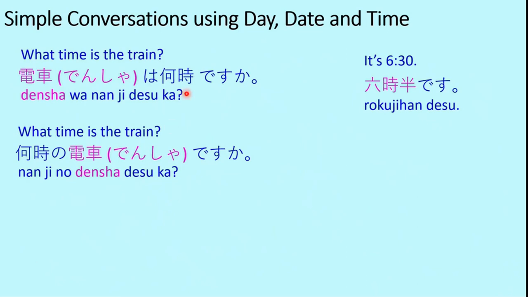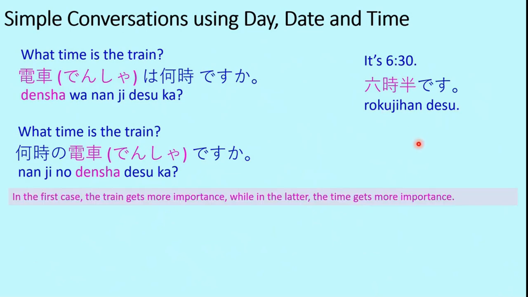For either of these two questions, the answer is it's 6:30. That is Rokuji han desu. So han is for the half hour. So it's at 6:30, which is Rokuji han desu. So what's the difference between these two ways of asking the same question? In the first case, the train gets more importance because we begin with densha.